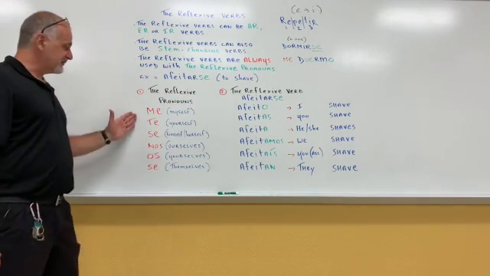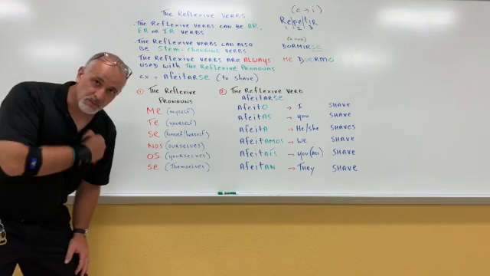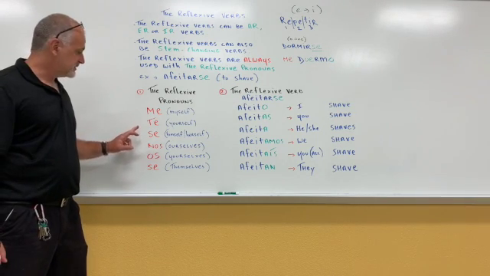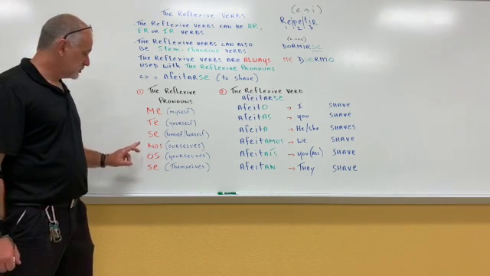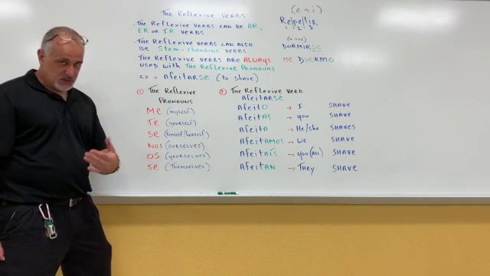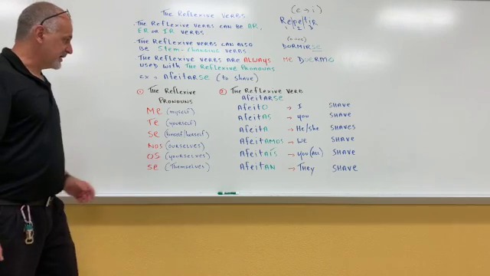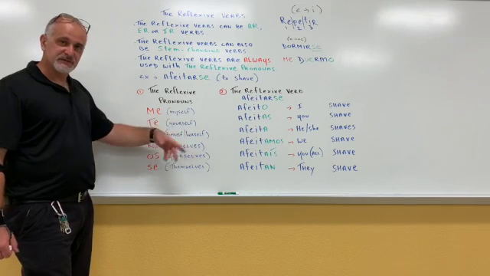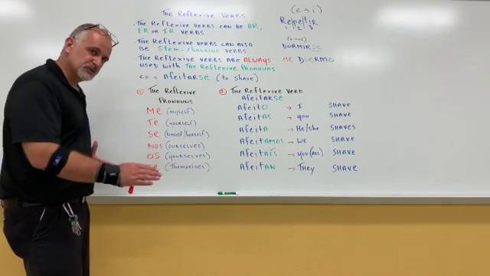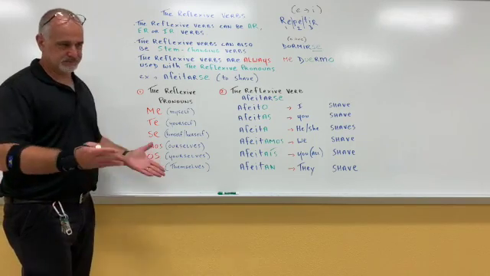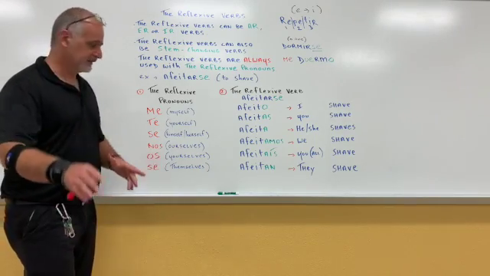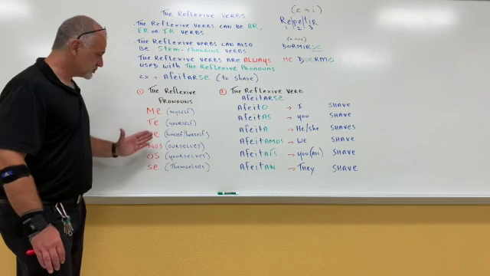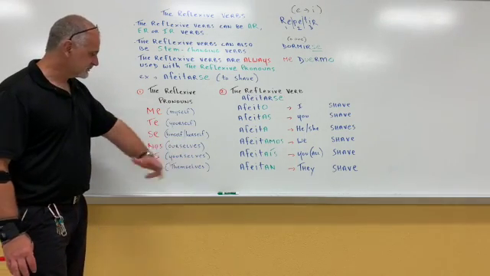So here you have a list of reflexive pronouns that you must know by heart, right? Repeat after me. Me, te, se, nos, os, se. Well, they are going to translate in English as myself for me, yourself for te, right? Himself, herself for se. Gender neutral here. Kind of cool, isn't it? Well, this is Spanish, all right? We'll take it easy out there. All right, then you go into the plural. Ourselves will be nos, yourselves will be os, themselves will be se.